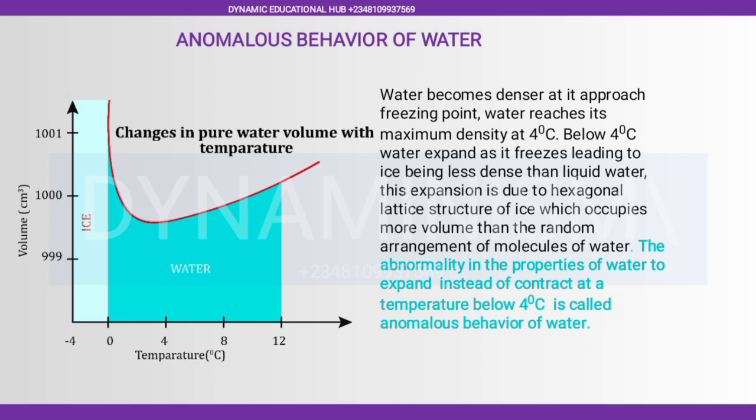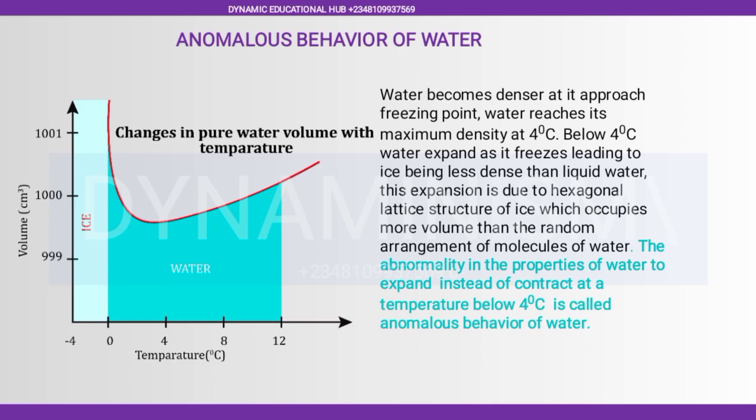Questions can come out on this, just this alone. Now, water becomes denser as it approaches freezing point. Water reaches its maximum density at 4 degrees Celsius. Let me quickly read everything here, then I will explain it.